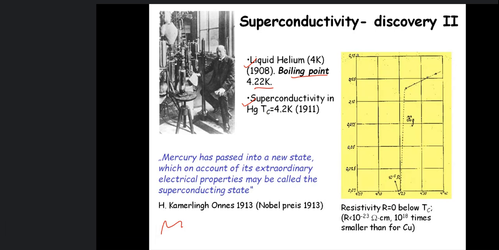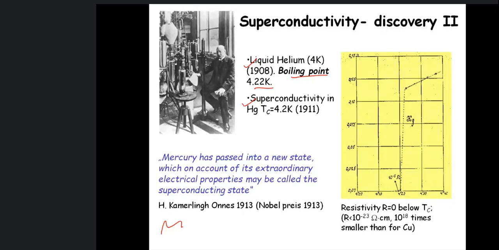So the statement was that mercury has passed into a new state. This is not simply that resistivity is zero, but it is a new state which is different from the ordinary state. And this new state accounts for extraordinary electrical properties. This state is named the superconducting state. Superconductivity is the phenomenon where resistivity vanishes, and the state in which resistivity vanishes is called the superconducting state.